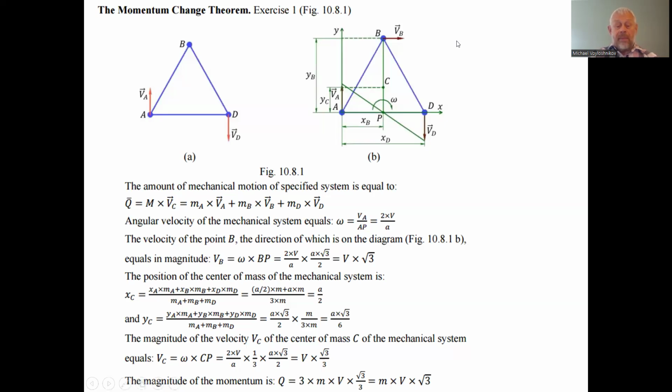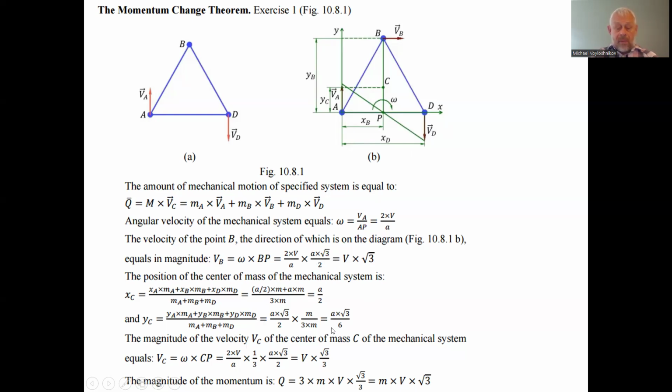So we can multiply this hypotenuse size by the cosine of the half angle of the vertex B, which is 30 degrees, since the whole angle is 60 degrees and half is 30 degrees. Cosine of 30 degrees is square root of 3 divided by 2. So we can just reduce these two factors in the denominators, 2 by 2. So we have that the velocity of the point B is equal to the velocity of the point A or point D, the same velocities directed in other parallel directions, multiplied by square root of 3.